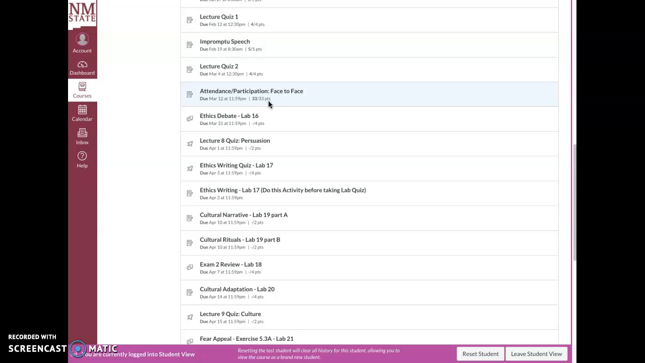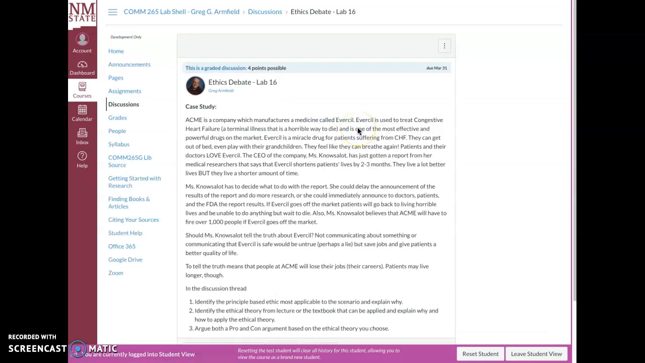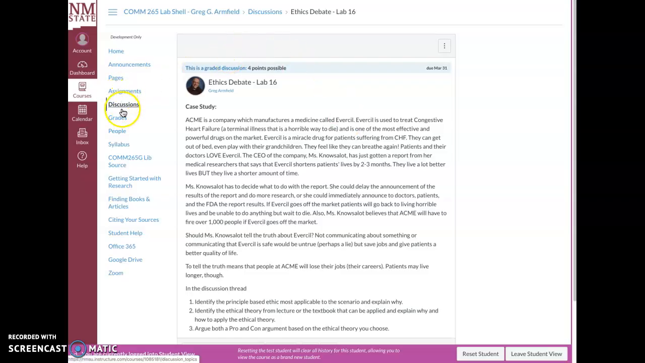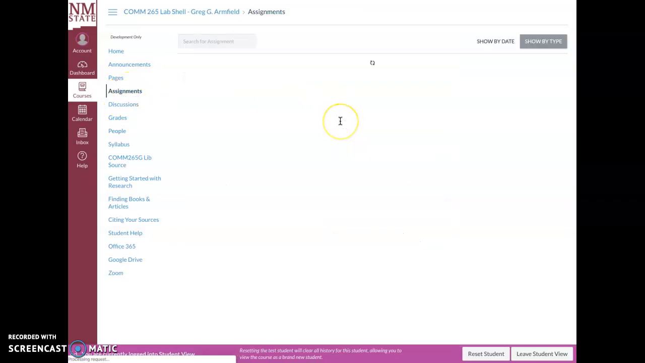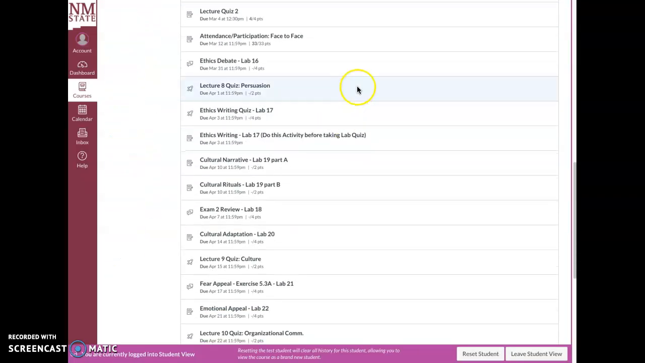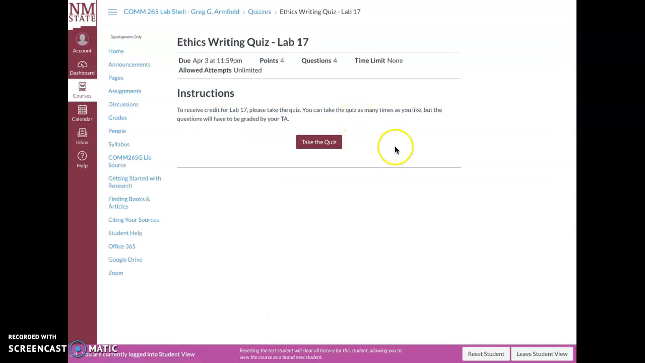So the first activity that you're going to do is this ethics debate. You would click on the ethics debate, open the lab, and read through it. A lot of the different things are going to be discussion oriented, or they're going to be activity oriented. So the ethics debate is there. We scroll down here. The ethics writing is actually kind of a reading, and then you will take a quiz over it. So you do this activity first, and then you open this and you will take a quiz.